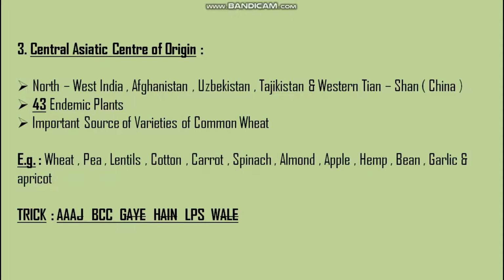So the trick to remember them is a mnemonic of letters. The alphabet which I have cut, you just cut them, and for the others we have, for the triple A we have almond, apple and apricot. For B we have bean, then for C we have cotton, then for other C we have carrot, then G for garlic, H for hemp, then L for lentil, P for pea and S for spinach.